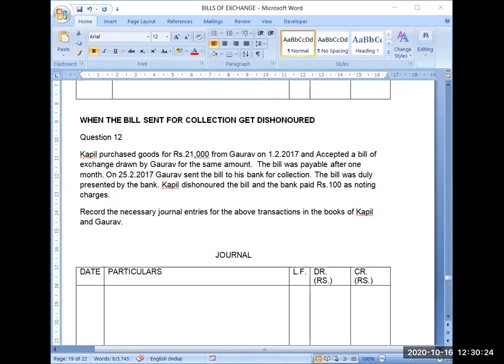Now see question 12. Kapil purchased goods for rupees 21,000 from Gaurav on 1st Feb 2017 and accepted a bill of exchange drawn by Gaurav for the same amount.